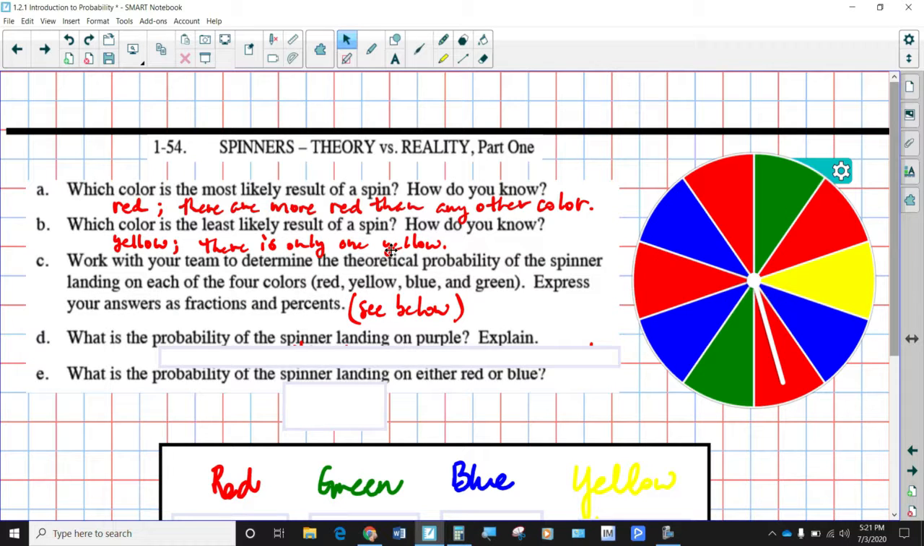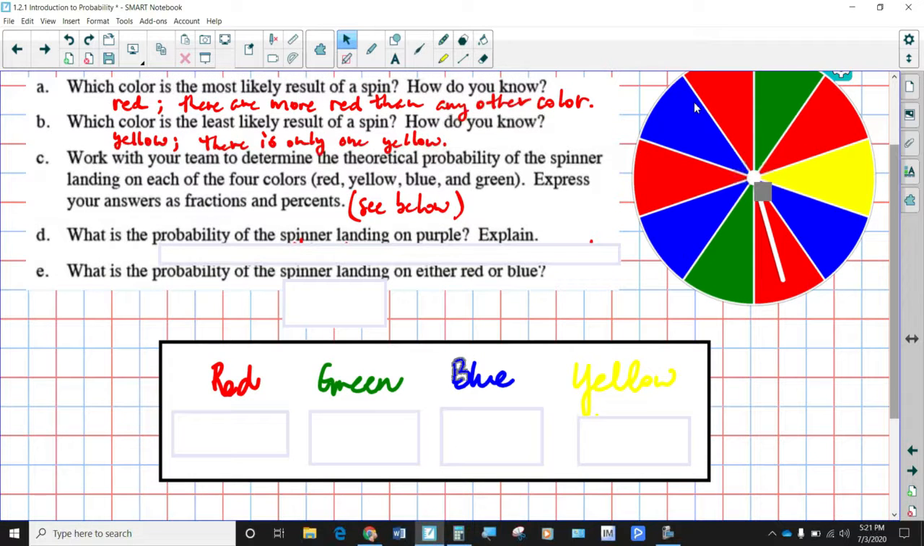So here it says work with your team to determine the theoretical probability of the spinner landing on each of those 4 colors. You don't have your team, but let's just think about, once again, how many total wedges are there, how many different sections. There's a total of 10. Those are your possible outcomes. And how many of them are red, how many are green, how many are blue, and how many are yellow. Write down those probabilities as fractions, and then again as percents. While you're doing that, I'll talk to you about these last couple, and then I'll reveal these at the end.